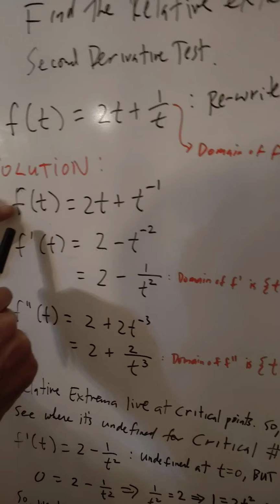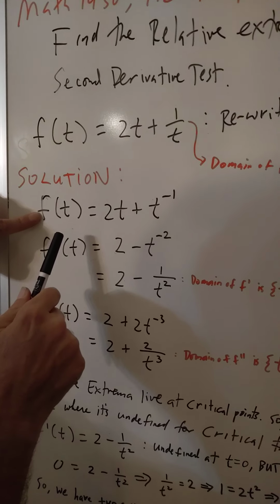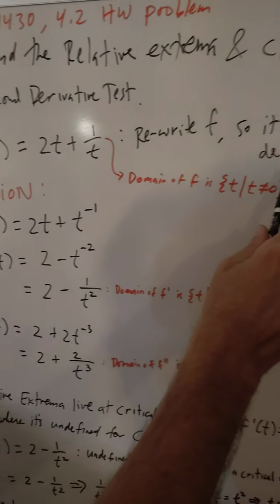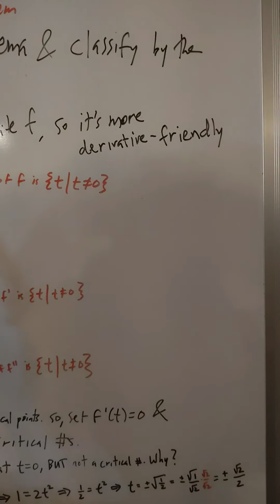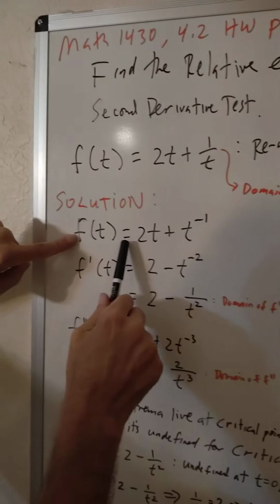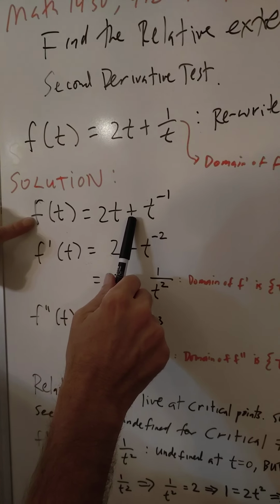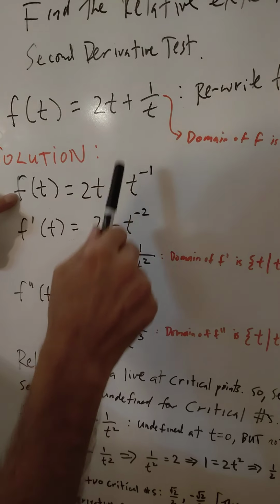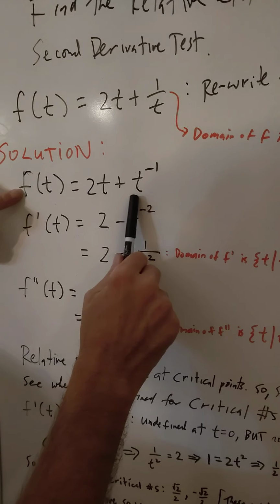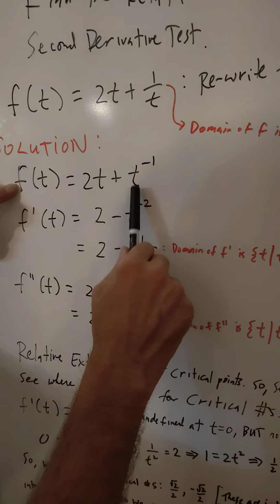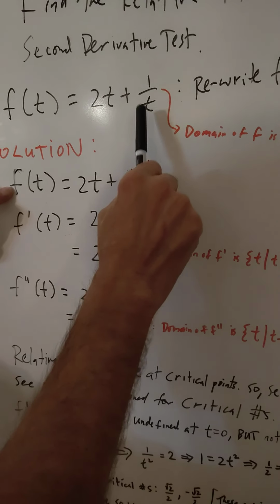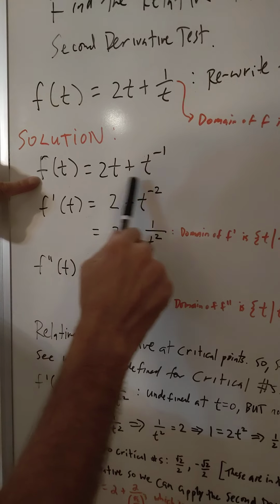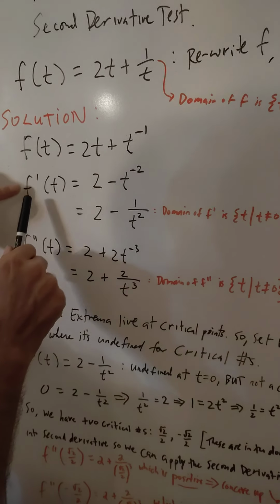Before I find the first derivative, I'm going to rewrite f so it's more derivative friendly. F of t is equal to 2t plus t to the negative 1. That's key. Instead of writing 1 over t, isn't this more derivative friendly? I can just use the power rule for this derivative instead of the quotient rule. You'll get the same derivative, but this is much quicker.